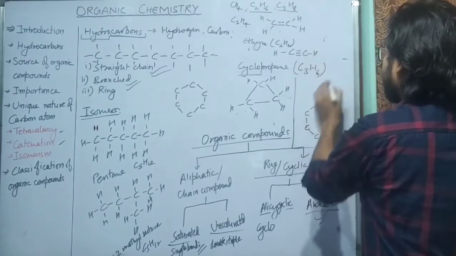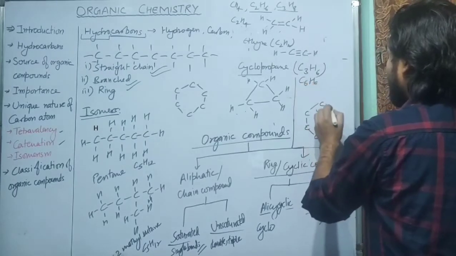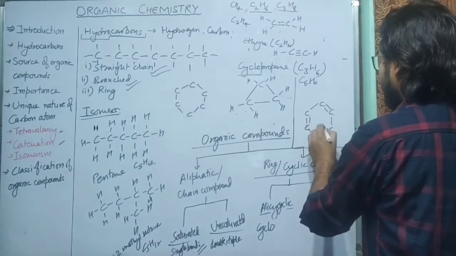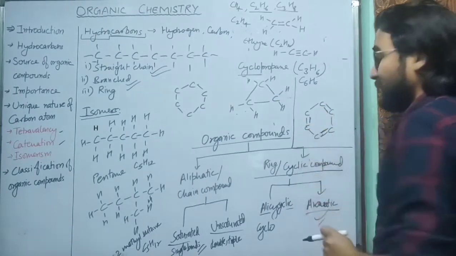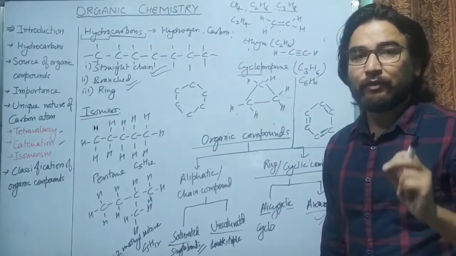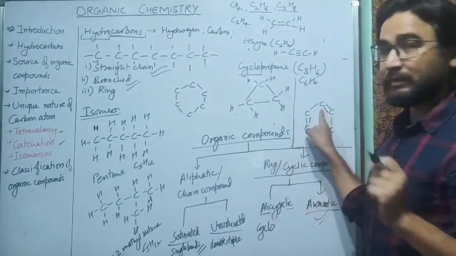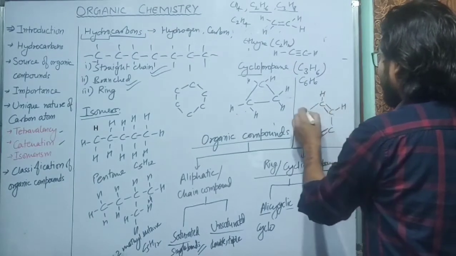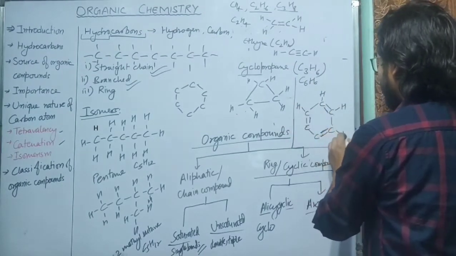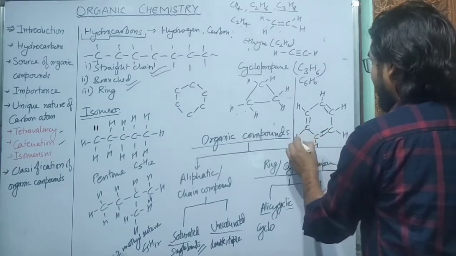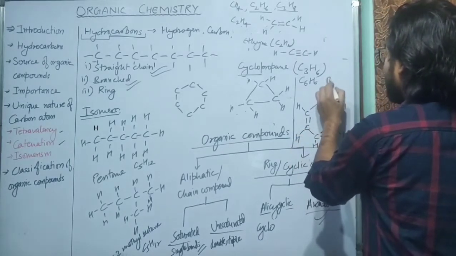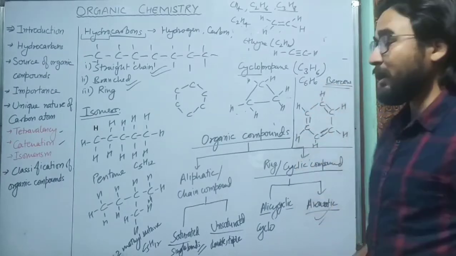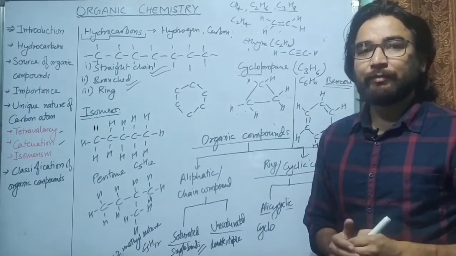Now in C6H6 there will be double bonds between alternate carbon atoms. You can see the first, second and third. Each carbon atom is forming a double bond, so there are 3 bonds already. So each carbon atom will be attached to one hydrogen atom. So this is the structure of benzene. This is how we can classify the organic compounds.